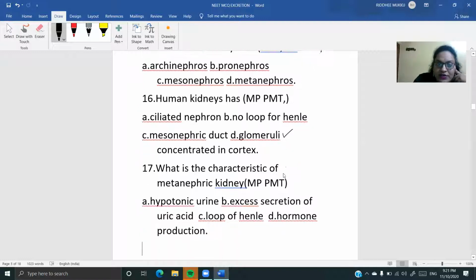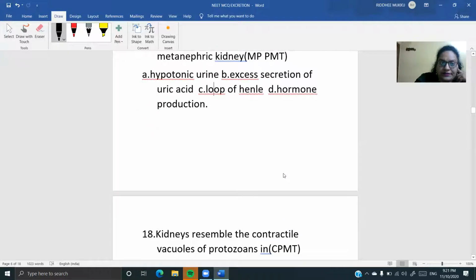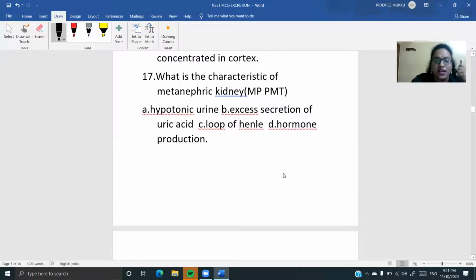Okay, the next one, the 17th, is: what is a characteristic feature of metanephric kidney? Children, metanephric kidney is the advanced kidney, the kidney that has developed by our birth time, the kidney that we bear. So before our birth, in the embryonic stages, we have mesonephric and pronephric kidneys. But here we see that metanephric kidney is the developed kidney during our birth.